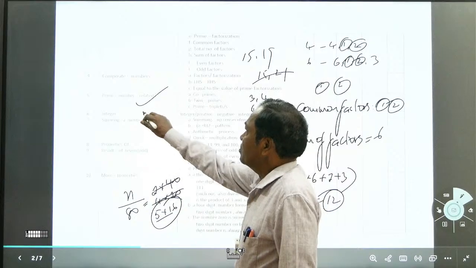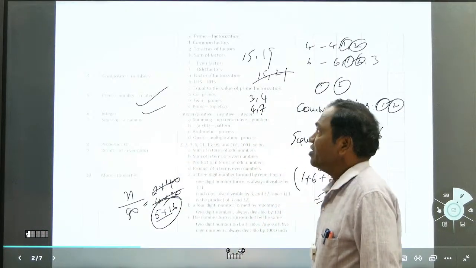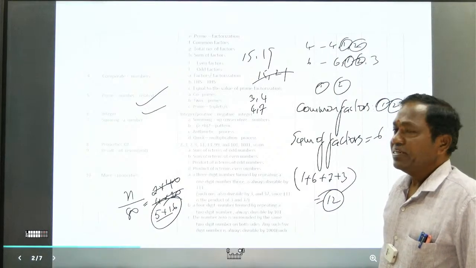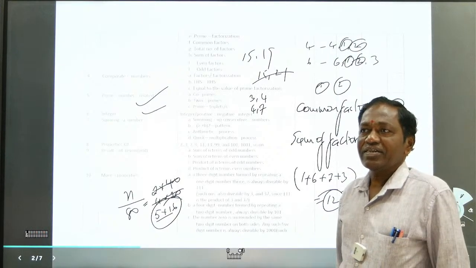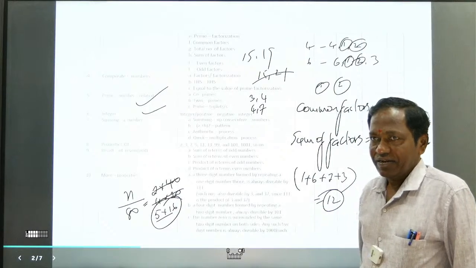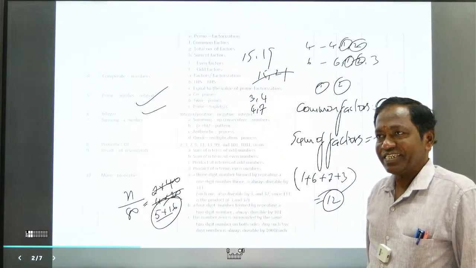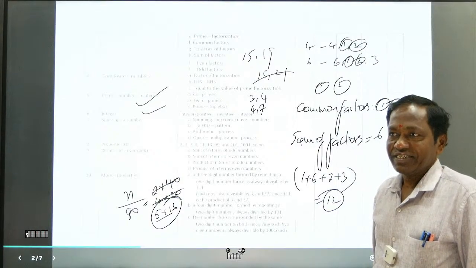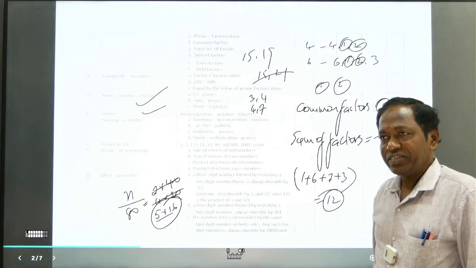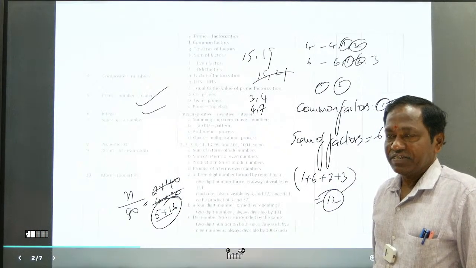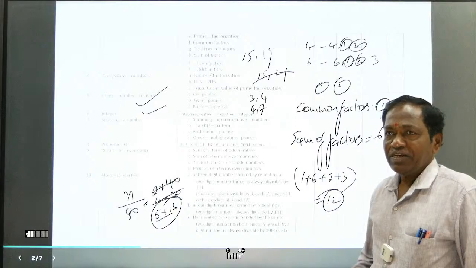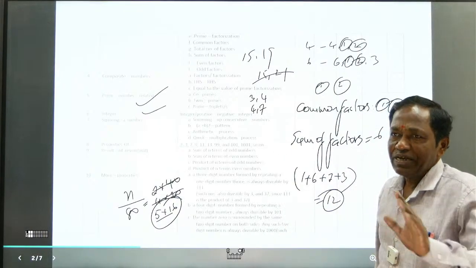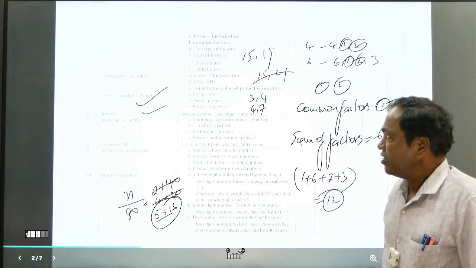Right. Now next it comes to integers. For integers, you have to see the number line. How many types of integers are there? Positive integers, negative integers, and 0 is also an integer. 0 is neither a positive integer nor a negative integer. The positive integers are plus 1, plus 2, plus 3, plus 4 and so on. The negative integers are minus 1, minus 2, minus 3, minus 4 and so on.